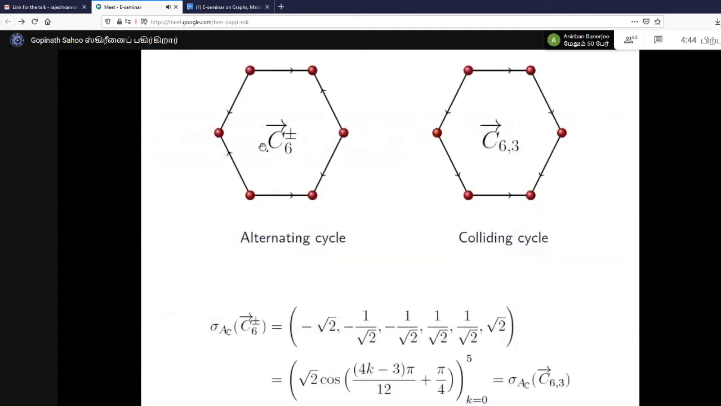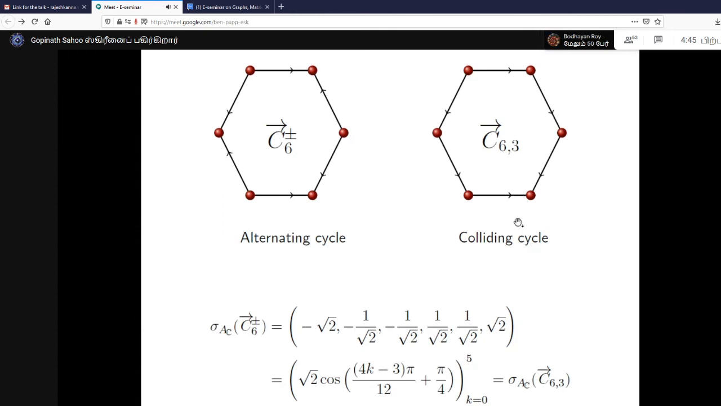Then, for example, you can see these two diagrams. I can say this is an alternating cycle on 6 vertices, and this is a colliding cycle. Why is it alternating? Let's start from here. This is clockwise, this is anti-clockwise, this is clockwise, anti-clockwise. So it alternates. And in the colliding one, there are 3 in one direction and another 3 in the opposite direction. So in this case, the complex adjacency spectrum, by calculating with the formula and also through MATLAB computation, you find this as the complex adjacency spectrum for both the diagrams.